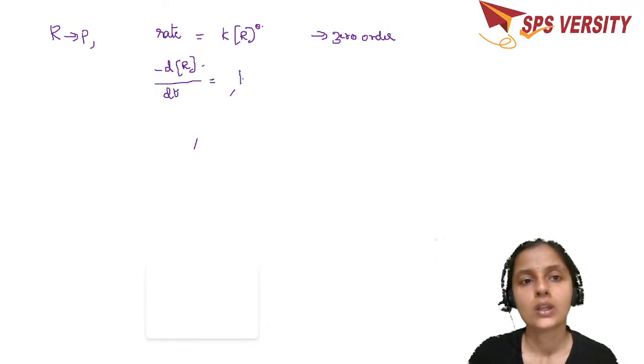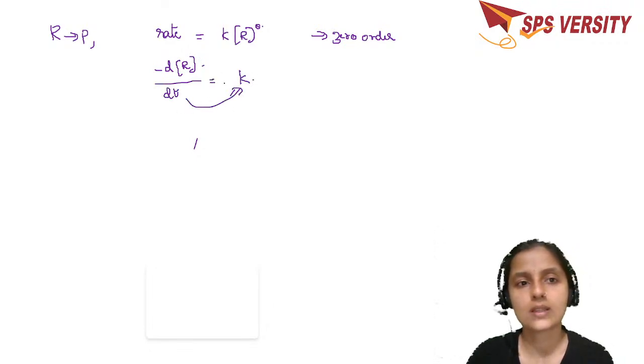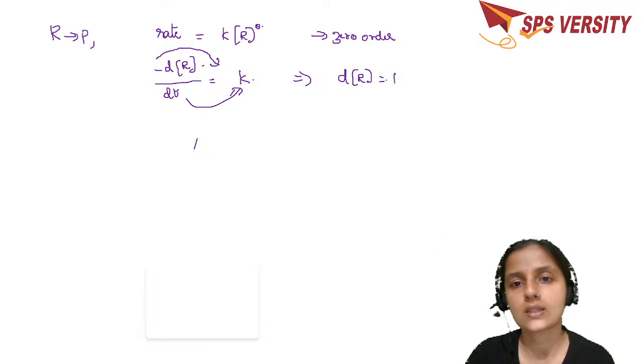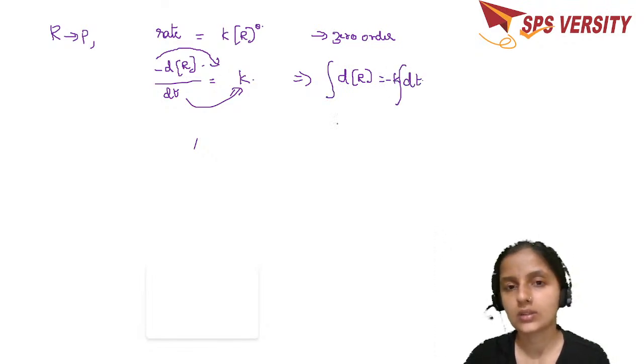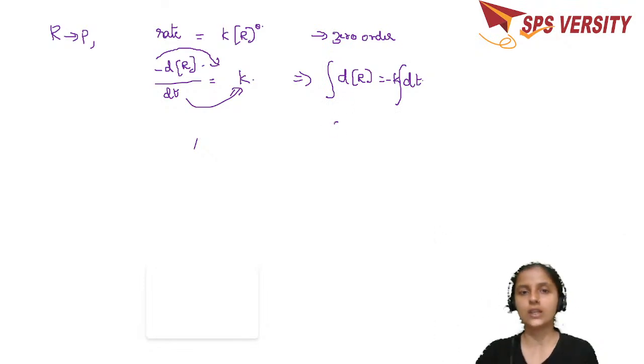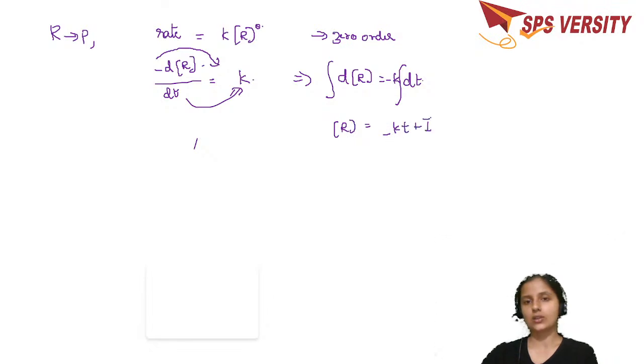This we all know. Into K. You bring this here, bring this negative sign to the side. So that becomes dR, which is equal to minus K dt. You integrate to get the terms. Integration of dR is equal to R, which is equal to minus Kt plus integration constant I.